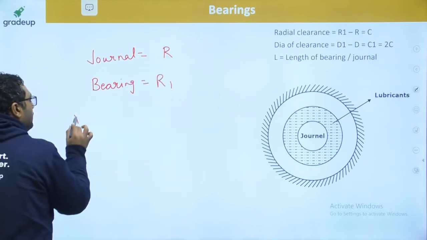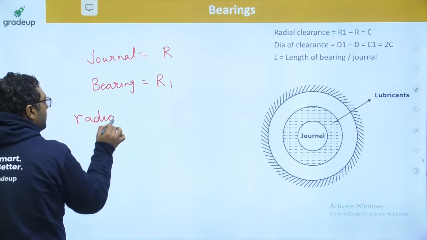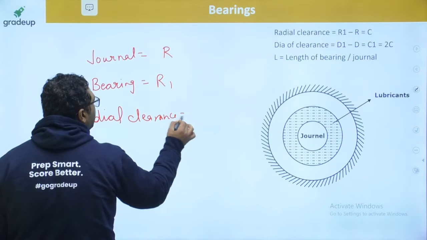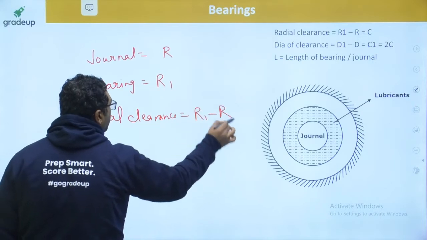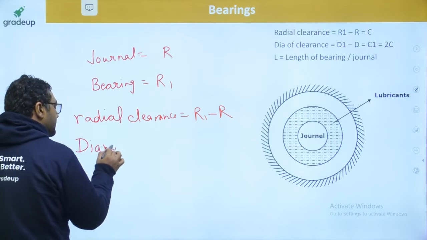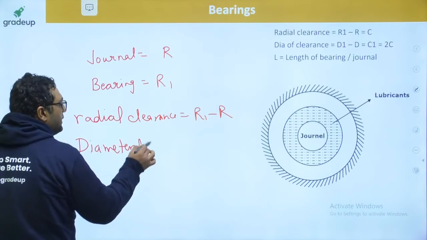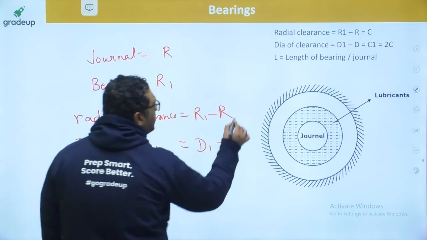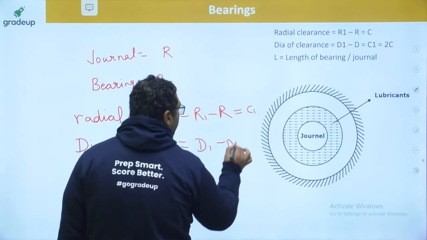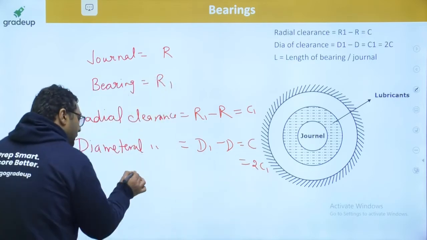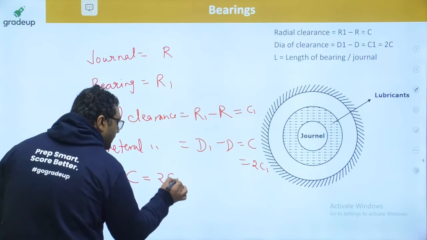So the radial clearance is R1 minus R. And there is some diametral clearance, which is D1 minus D. If the radial clearance is denoted by C1, then the diametral clearance C equals 2C1. So the diametral clearance C is 2 times the radial clearance, guys.